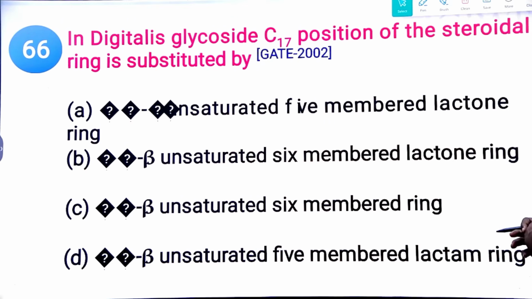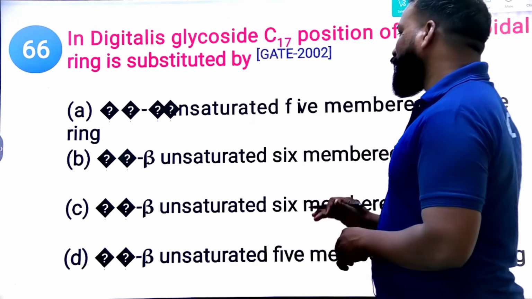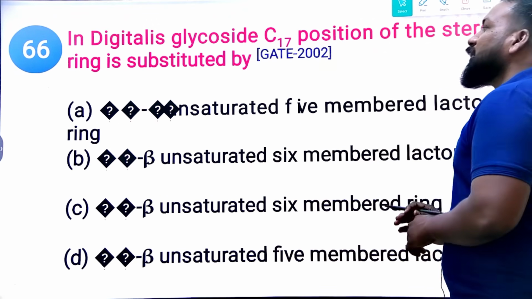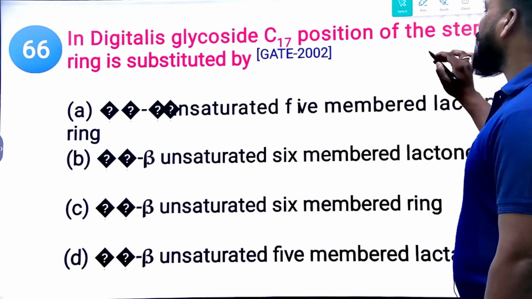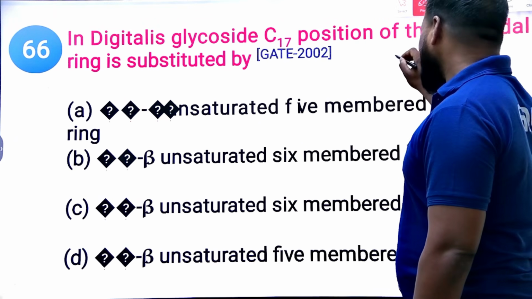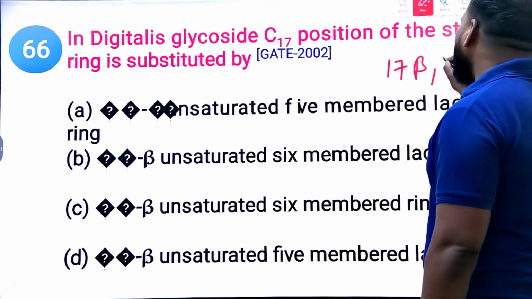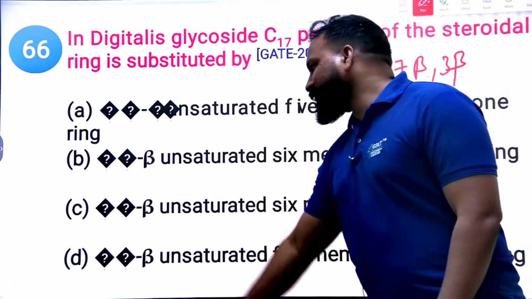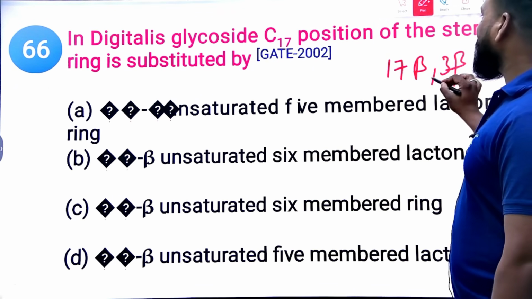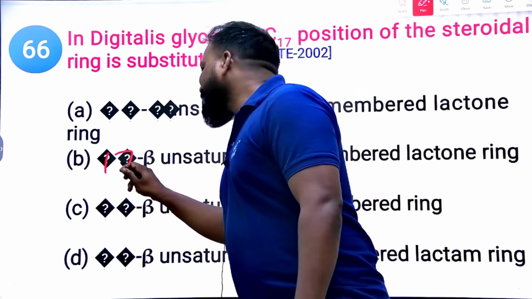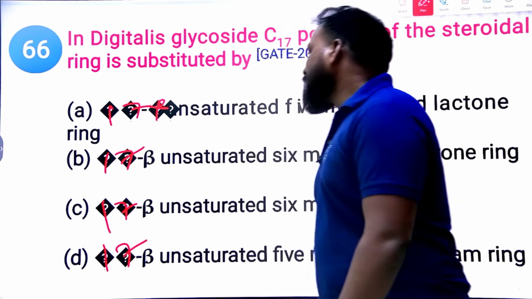Next, in digitalis glycoside, the C17 position of the steroidal ring is substituted by, I'll tell you, do not worry. The options are the 17 beta position, and 17 beta and 3 beta. So, the 17 beta position. Clear? In the 17 beta position. Okay, see, 17 beta position.